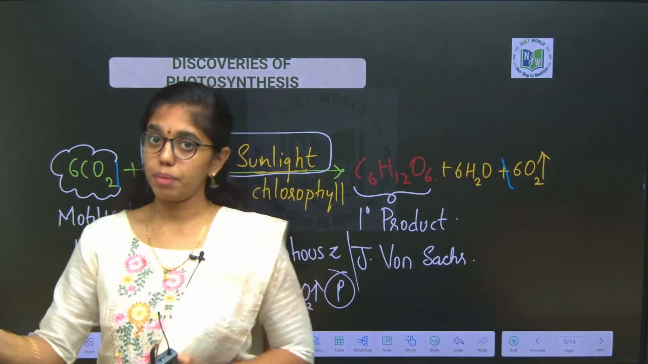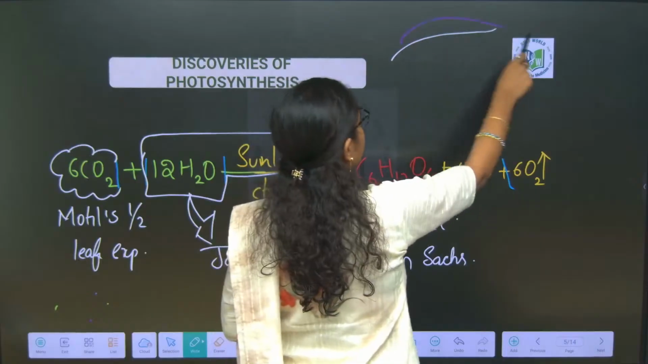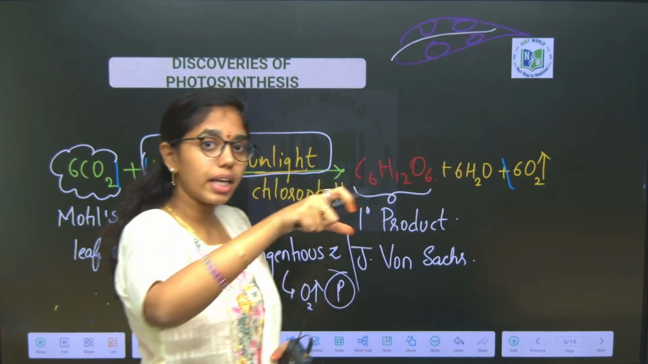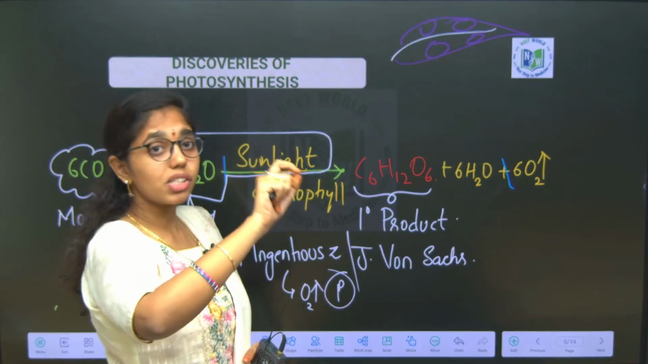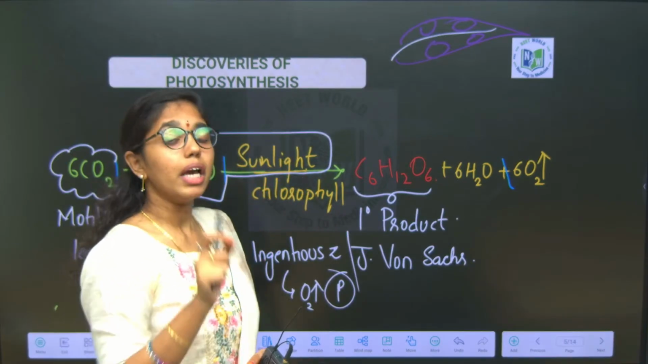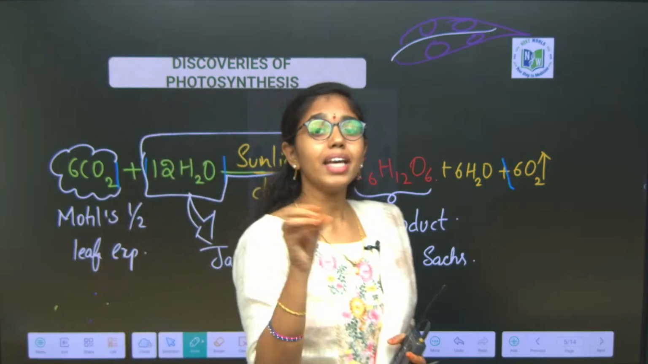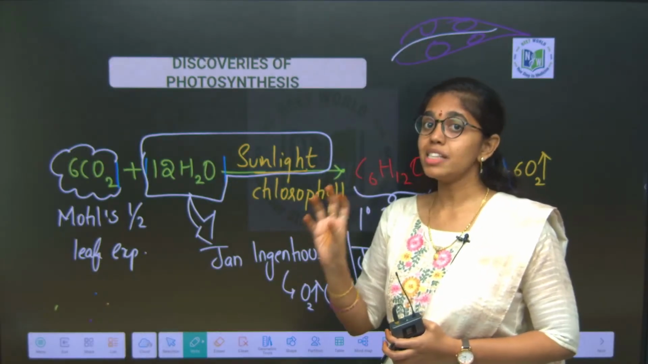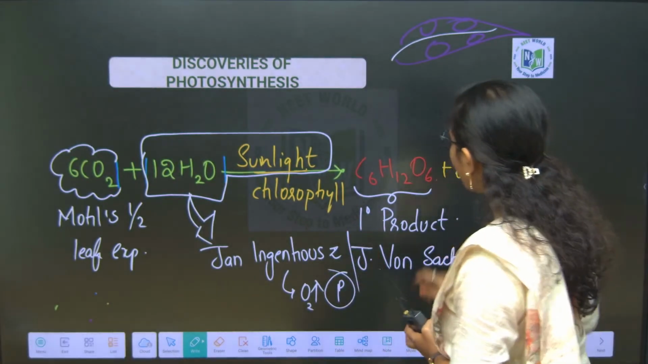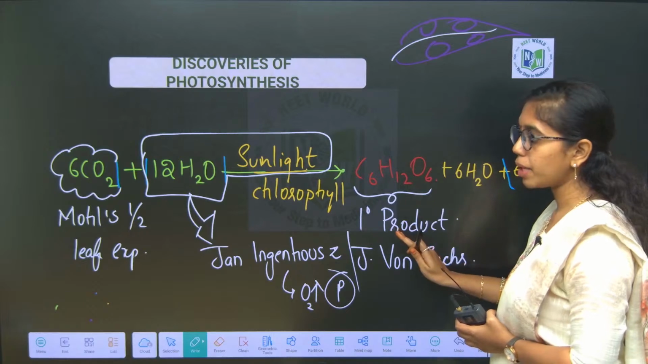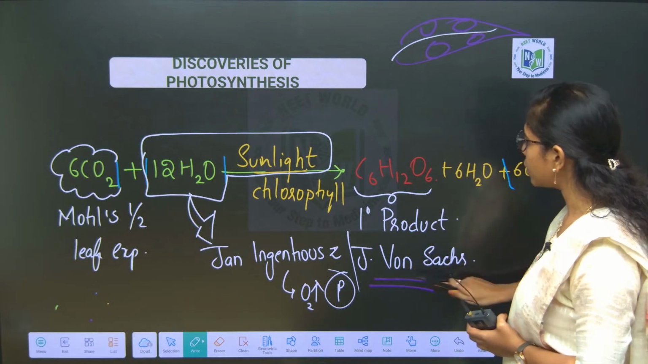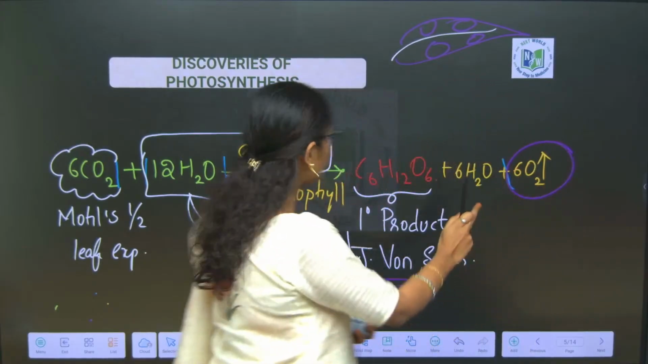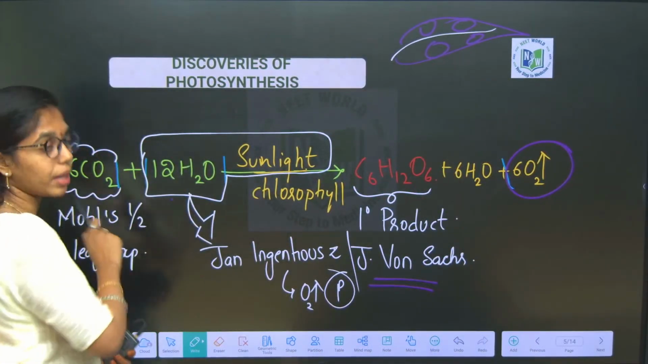The variegated leaf experiment. A variegated leaf is a leaf which will not have completely green areas. It will have green and non-green areas. Conducting a starch test on the variegated leaf, he clearly showed that only green parts of the leaf conduct photosynthesis and help in starch formation. Clear, right, ma? So glucose is the primary product. Said by whom? Julius von Sachs.